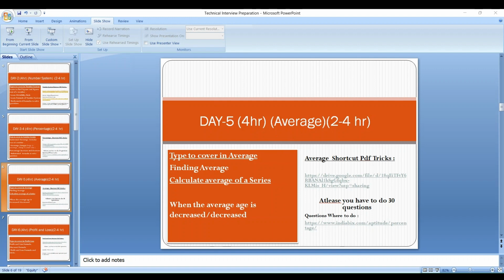On day 6, you have to cover the most important topic that is asked majorly in aptitude, and it's a high scoring section. The topic is profit and loss. The profit and loss topic will be covered in 2 to 4 hours.